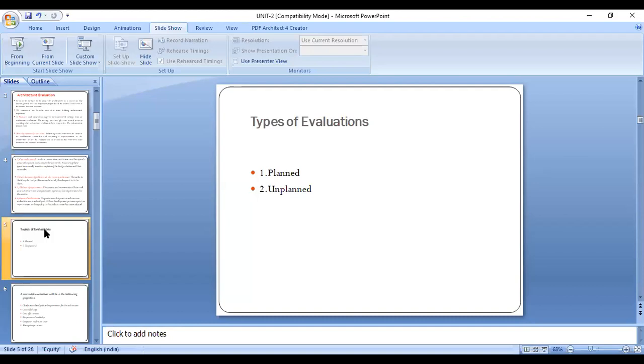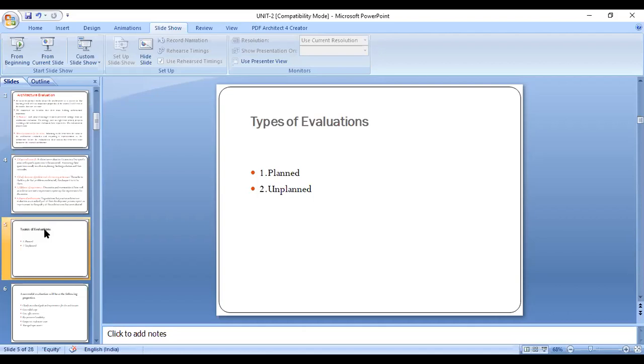This unplanned evaluation needs more time and some resources too. So they need more time and more resources to execute in a dynamic state.